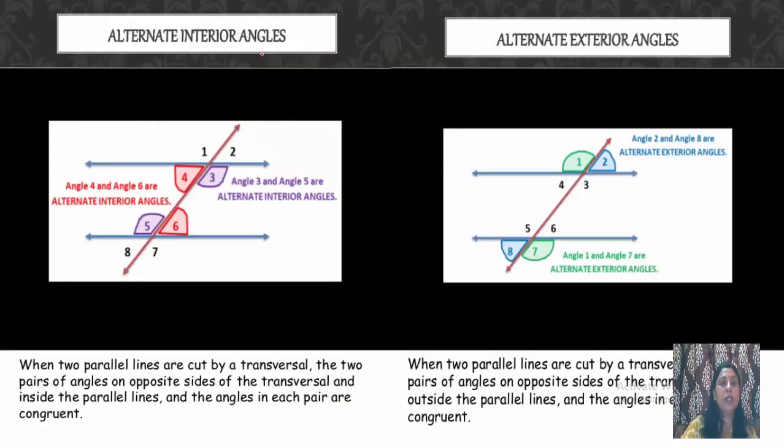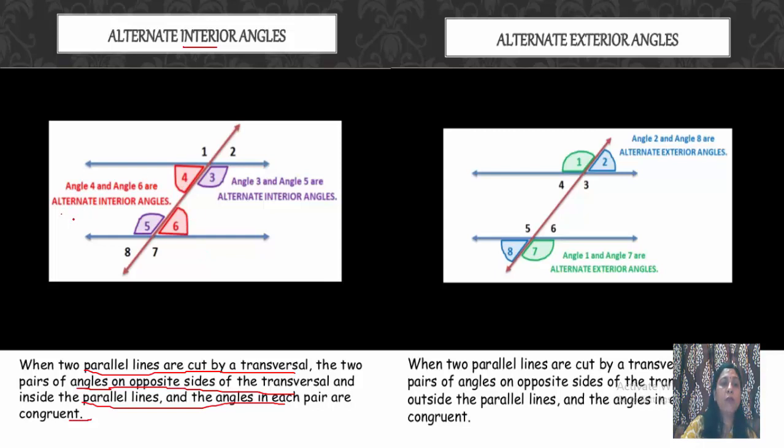Now coming to alternate interior angles. When two parallel lines are cut by a transversal, the two pairs of angles on opposite sides of the transversal and inside the parallel lines, and the angles in each pair, they are congruent. अगर आप इसको देखें, ये जो 8 एंगल्स बने तो क्योंकि नाम है alternate interior angles, तो obviously इंटीरियर में होंगे, पैरेलल लाइंस के अंदर की तरफ होंगे, प्लस ऑल्टरनेट का मतलब है एक लाइन के इस तरफ एक लाइन के उस तरफ, मींस ट्रांसवर्सल के ऑपोजिट साइड्स पे होंगे, and one up and one down.